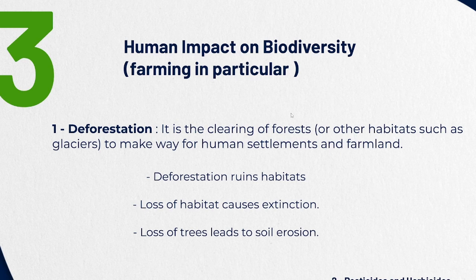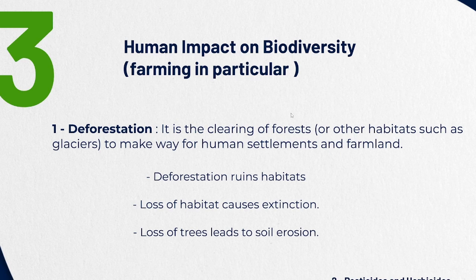So let's see the example of farming here. Farming has caused several problems for us, because farmers use techniques for maximizing food production. So farming itself has caused really dangerous effects on the environment. Let's see. Number one, deforestation. Deforestation is a major impact of farming on the environment, and this causes